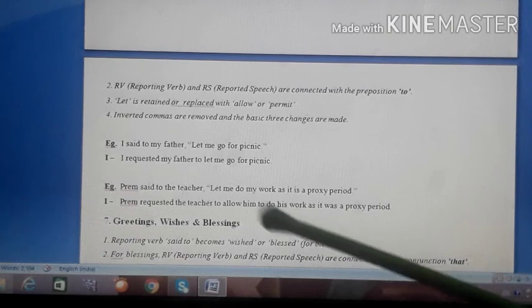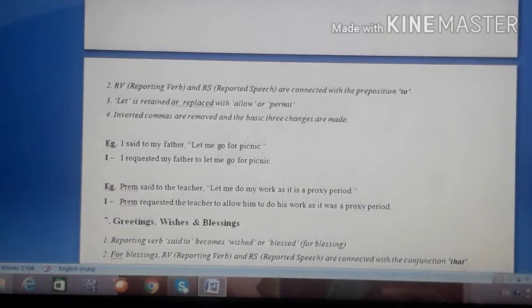So this way we do indirect of such sentences asking for the permission. So students, I hope you have learned all these particular sentences today: imperative, exclamatory, proposals, and this last one, permission.